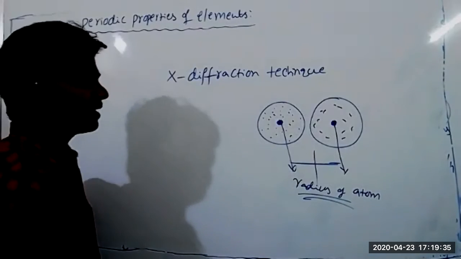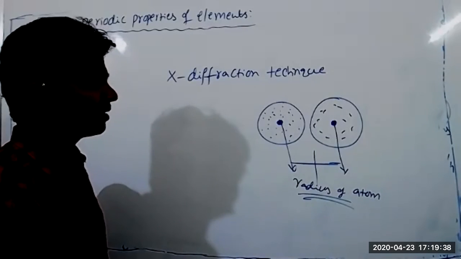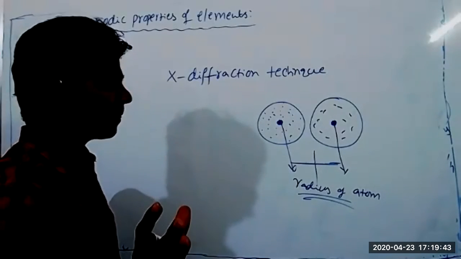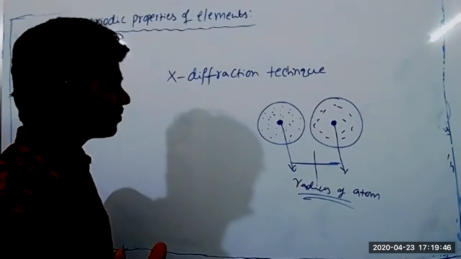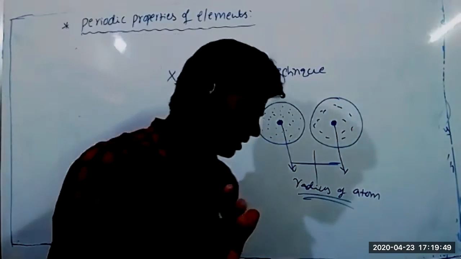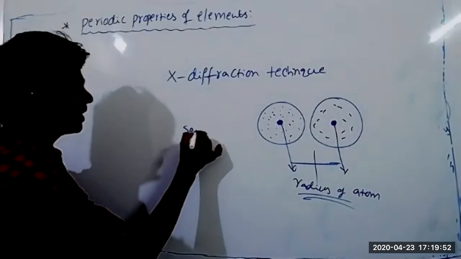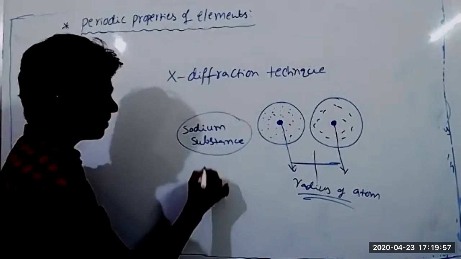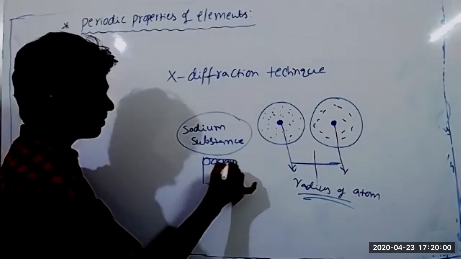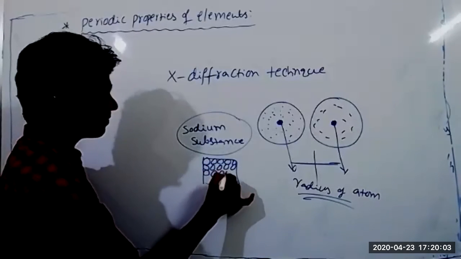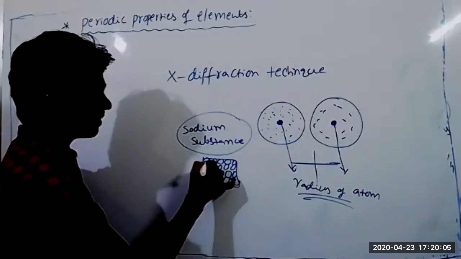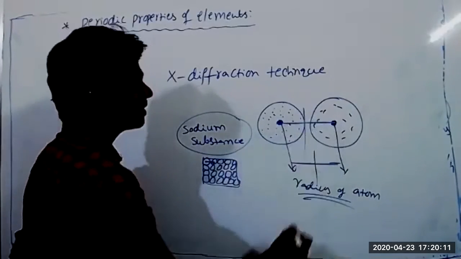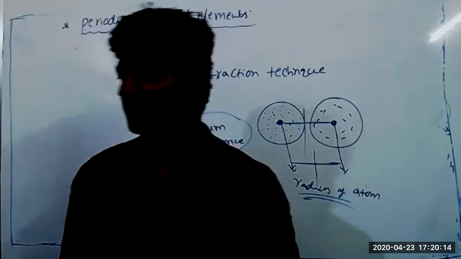Aren't those two different atoms? Yes, these are two different atoms. So the radius of which atom is being found? See, we are taking one substance. Suppose we are taking sodium. What is present in a sodium substance? Only sodium atoms are present. Here only sodium atoms are there. The distance between the two nuclei is first calculated, and half of the distance is called the atomic radius. Anything doubt here?